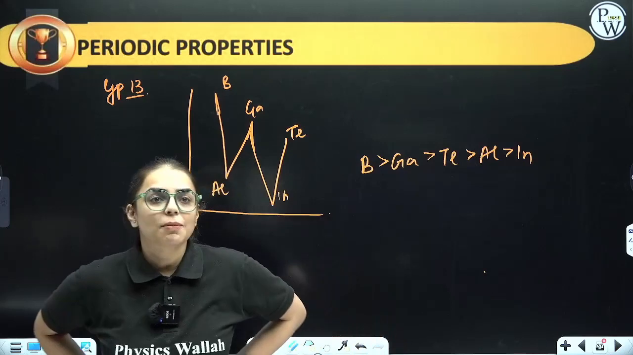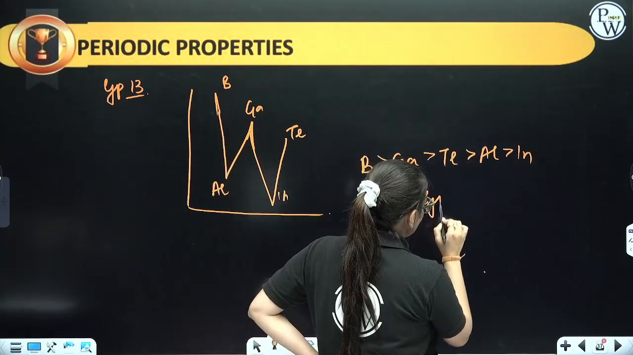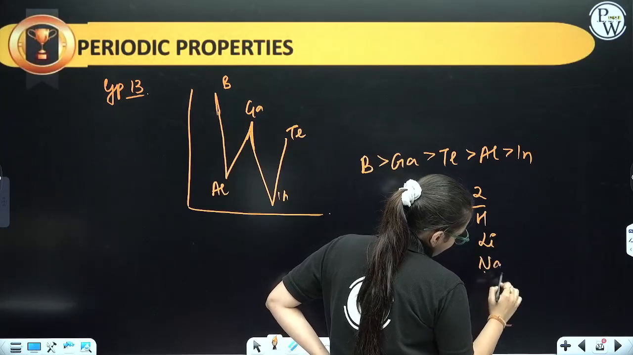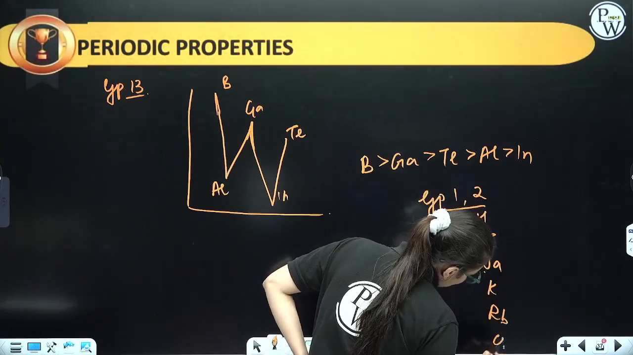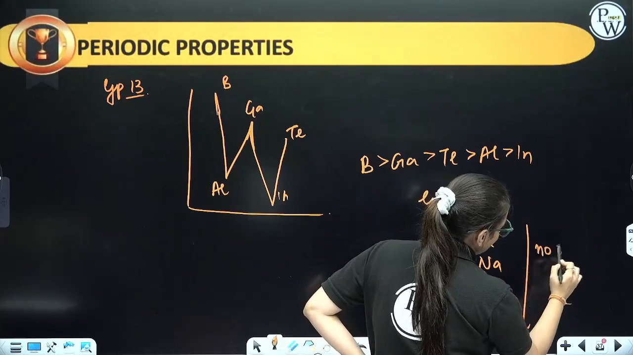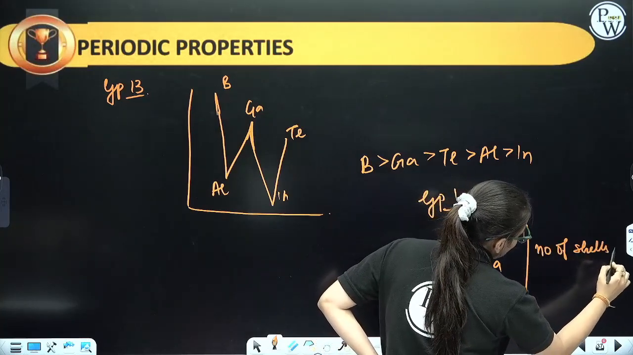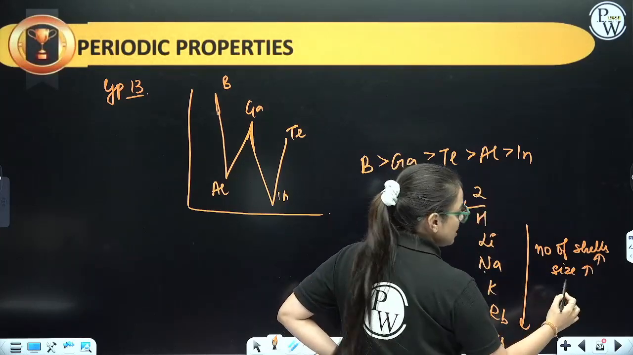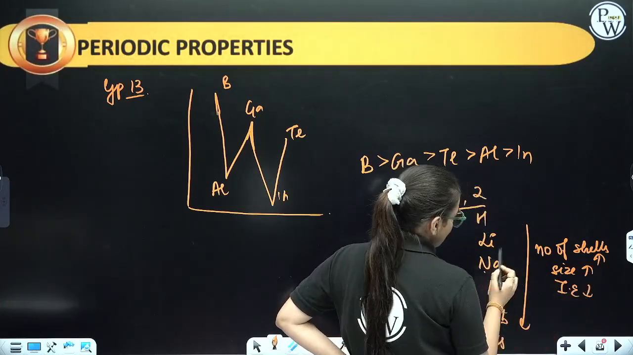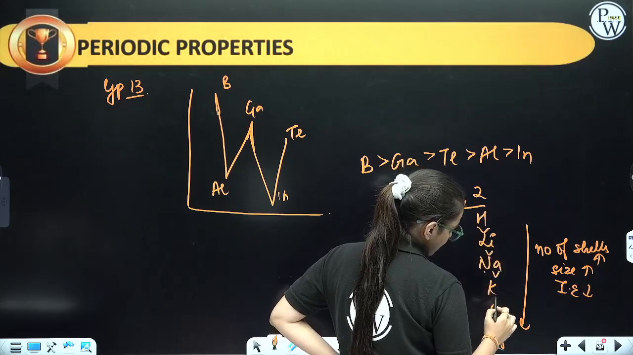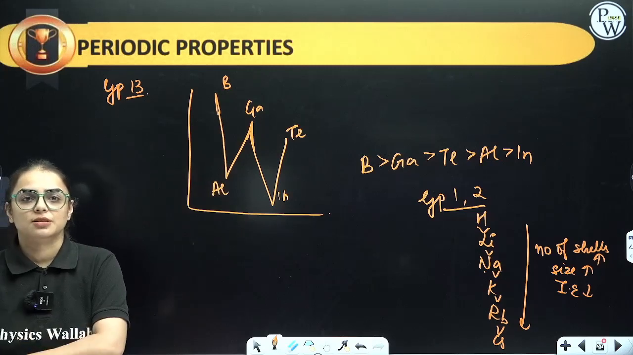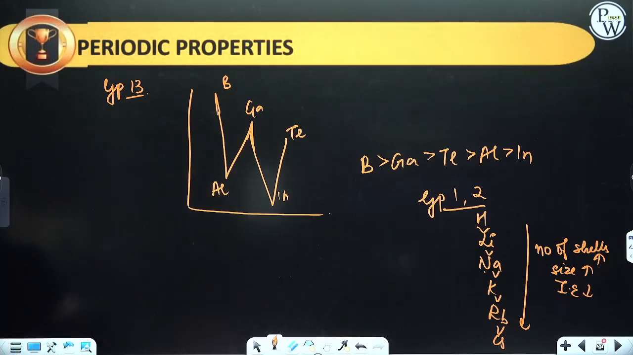And if I talk about group number 1, it is hydrogen, lithium, sodium, potassium, rubidium, cesium. From top to bottom, we know that the number of shells increases, so size will also increase. If size is increasing, ionization enthalpy will decrease. So this is going to be the order: hydrogen will have the highest, then lithium, then sodium, then potassium, then rubidium, then cesium. Clear everybody? Everybody please write it down so that we can start with our next part.